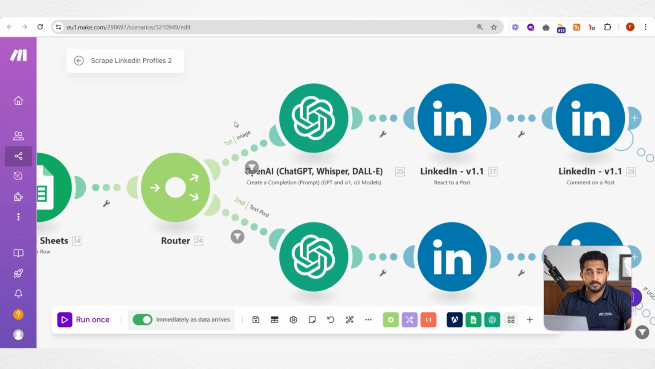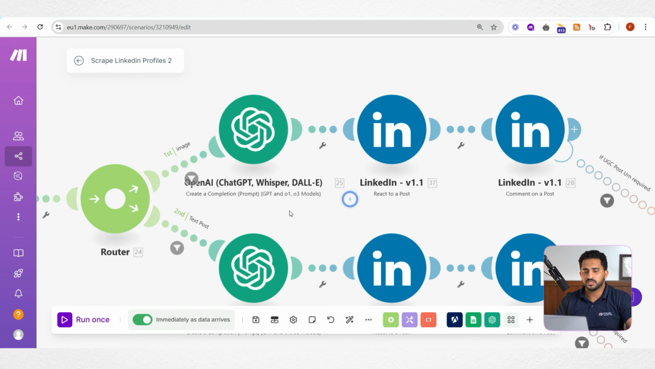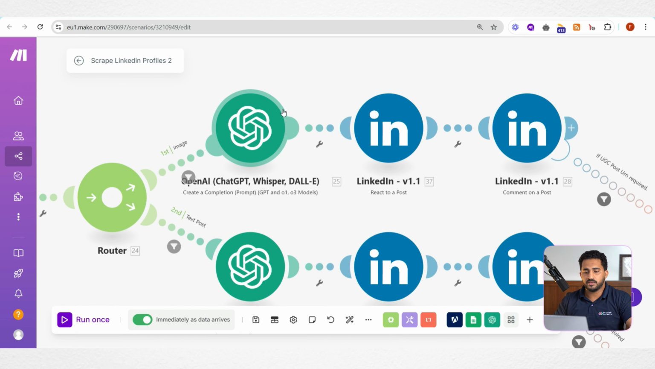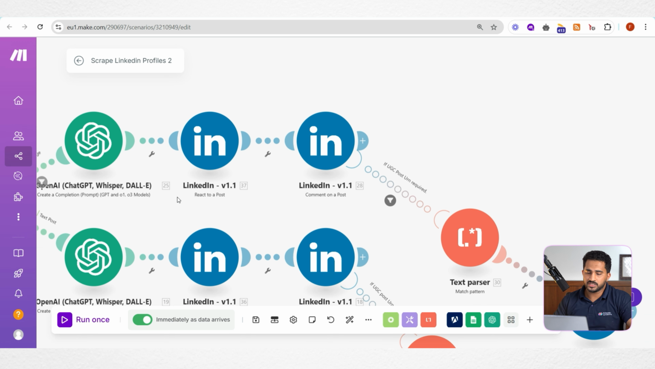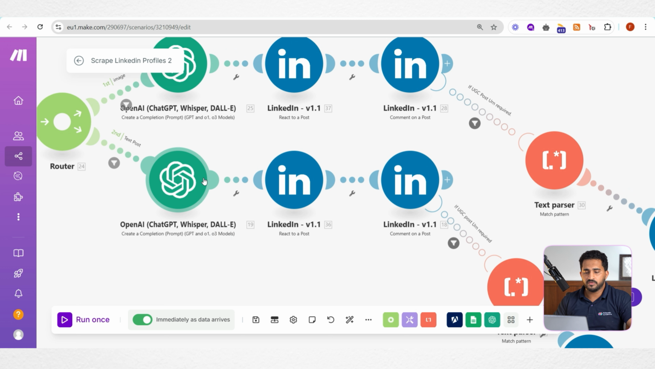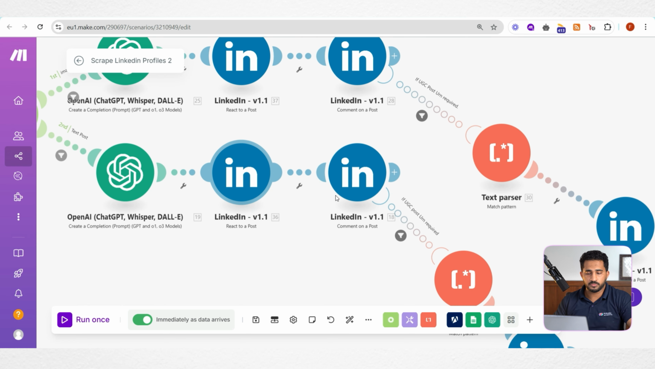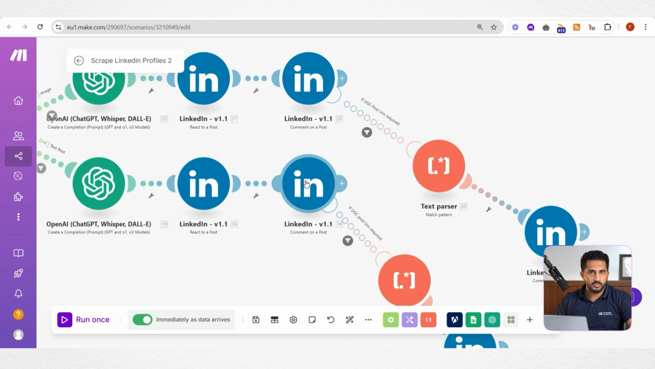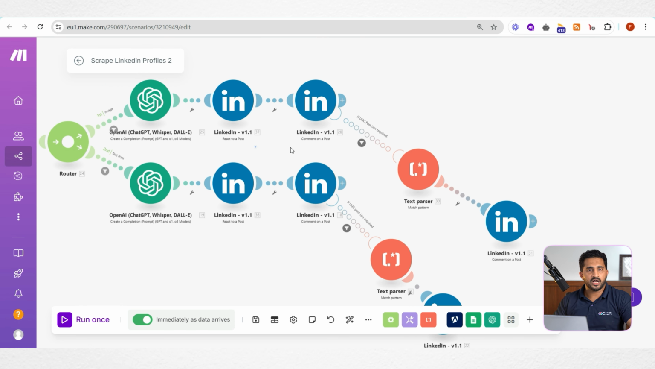Now we are checking if the post is either an image or a text post. If it is an image post, we'll analyze the image, then we'll create the content for the comment. We'll do a reaction, maybe a like or a praise or interest or something. And finally, we are commenting on the post using the AI generated comment. And if it is a text post, very similar steps only. We simply analyze the text content, we'll generate a cool comment, and we will react to the post. Then we will finally comment on that post. So that's how this automation works.